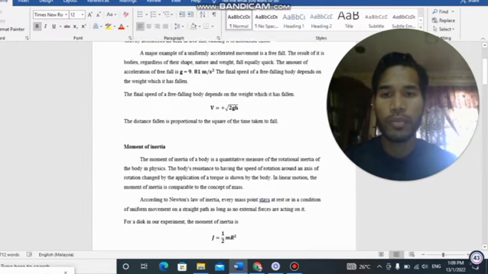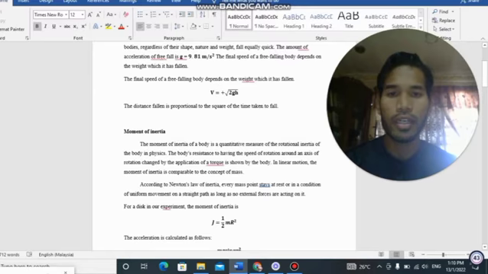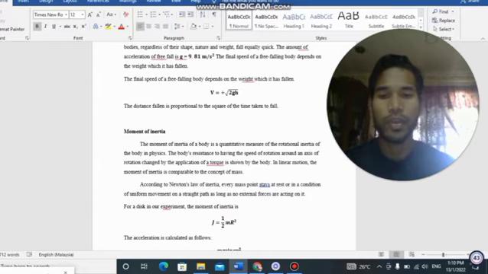For the introduction to the moment of inertia, the moment of inertia is a quantitative measure of the rotational inertia of a body in physics. The body's resistance to having the speed of rotation around an axis changed by the application of a torque is analogous to that shown by a body in linear motion. The moment of inertia is comparable to the concept of mass, according to Newton's law of inertia. For example, the formula is J equals 1/2 m multiplied by r squared.